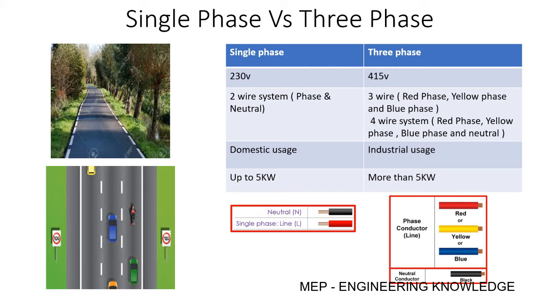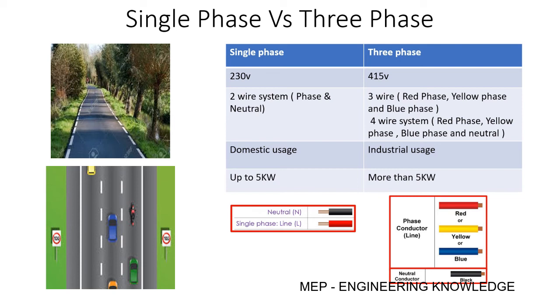Now we will go to the basic details. Single phase is used in domestic places, all the residences, schools, colleges, everywhere. It is for domestic use. Three phase is for industrial usage. Up to 5 kilowatt you can manage with single phase. More than 5 kilowatt you need a three phase connection.